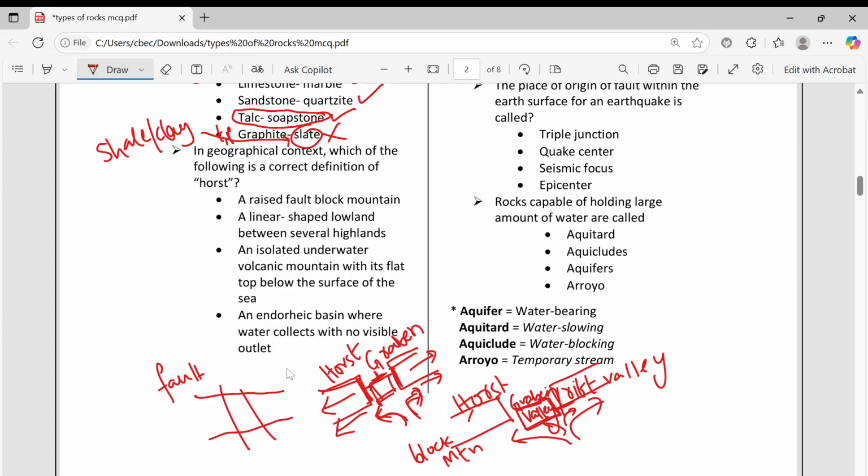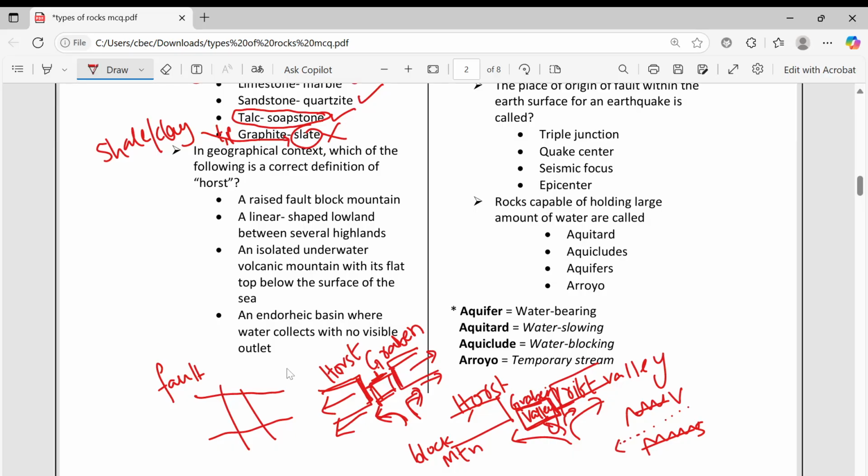For example, if you take Madhya Pradesh, there is Vindhya, there is Satpura. These are mountains, high elevated parts. These elevated parts are horsts, and in between one river is flowing.